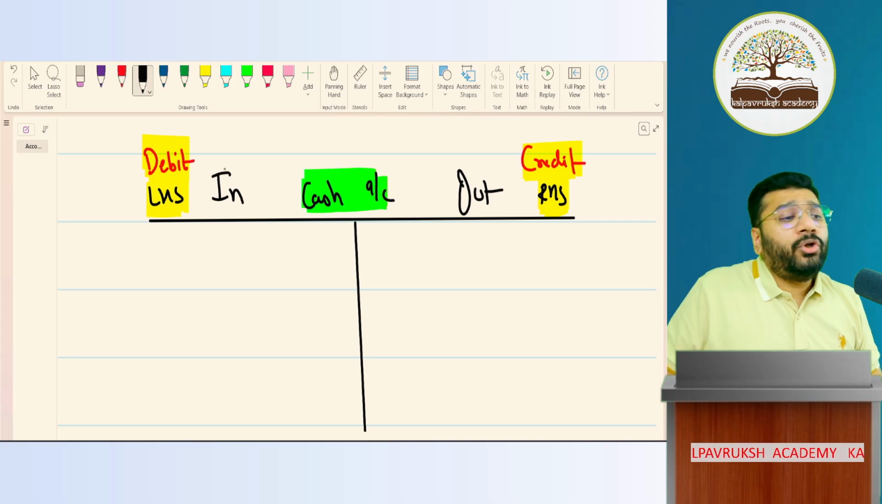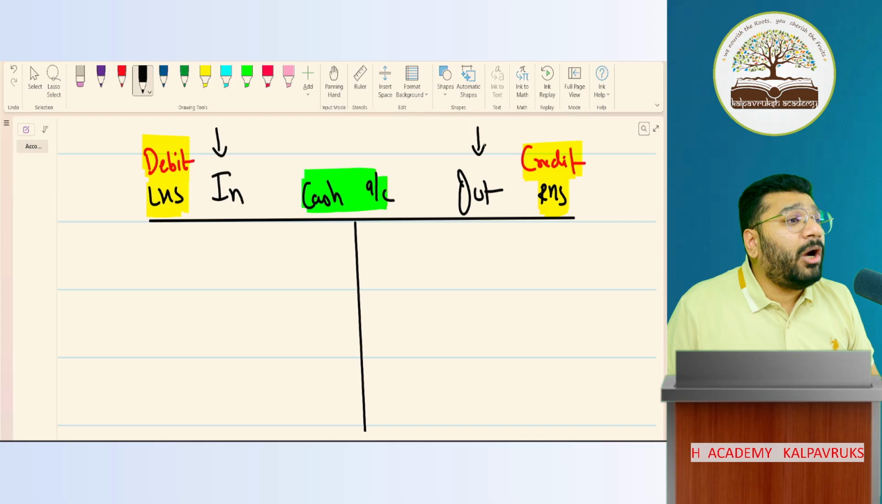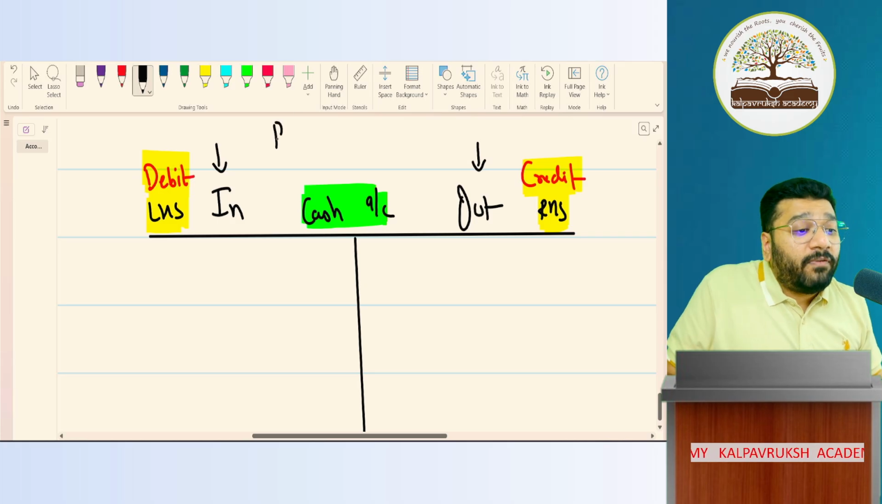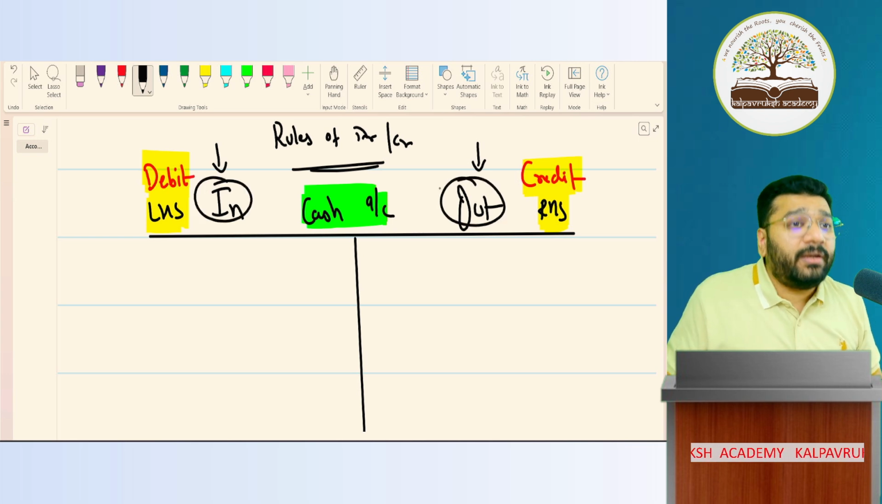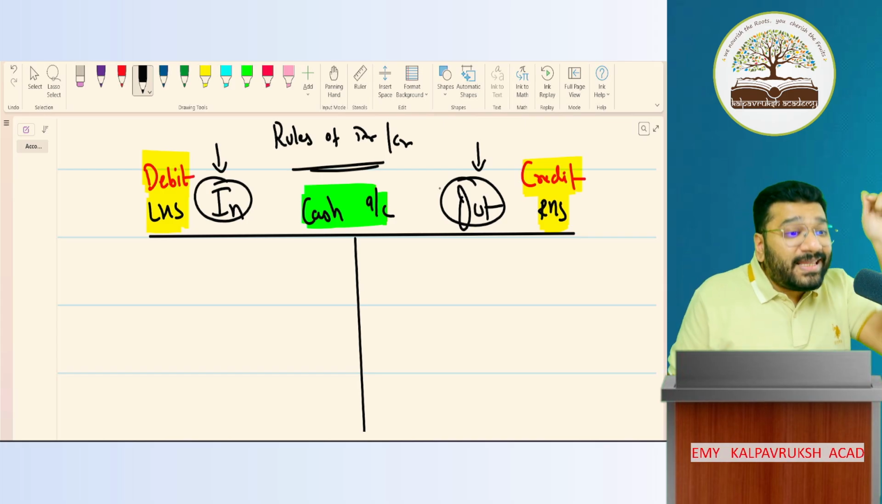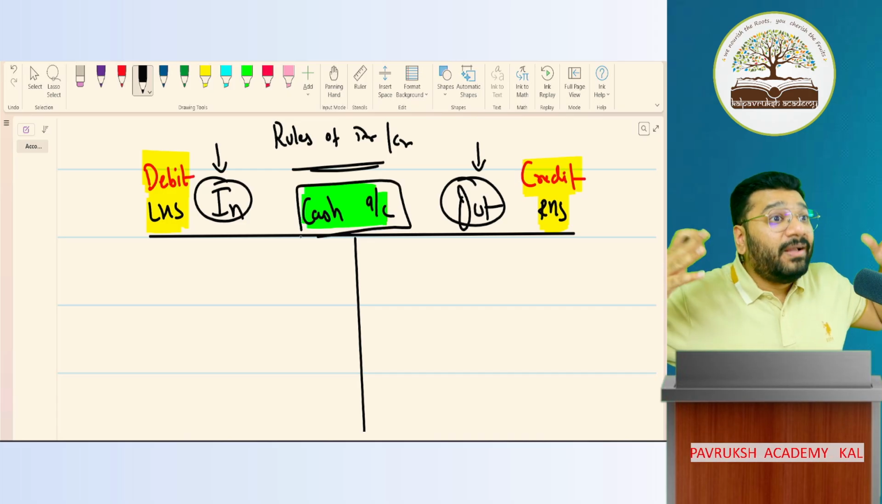Sir, how did you know that in debit side I should record money coming in, credit side I should record money going out? This you have to decide based on the rules of debit and credit. Based on the rules, we will decide what will come in debit side, what will come in credit side. Sir, in every account, debit is money coming in? No. This I'm talking in the context of cash. For sale, the rule will change.